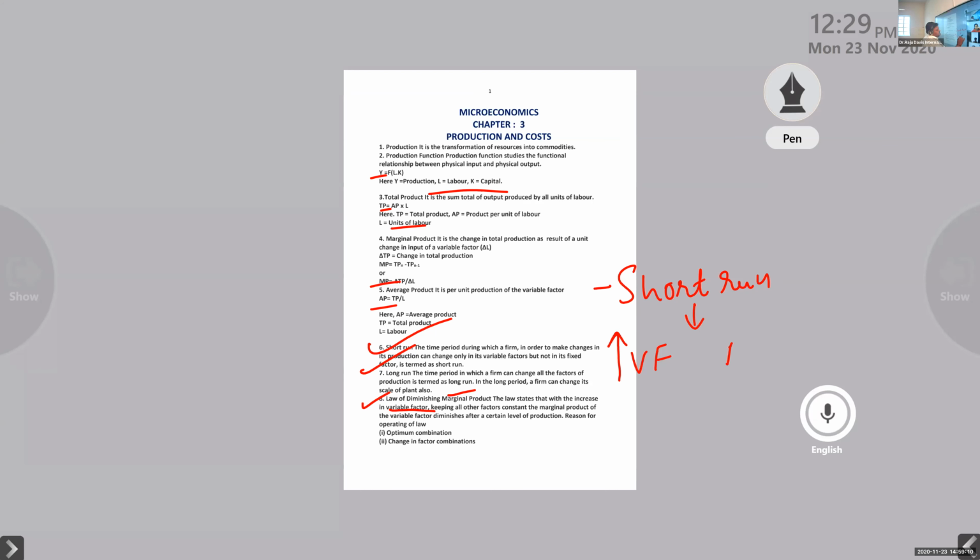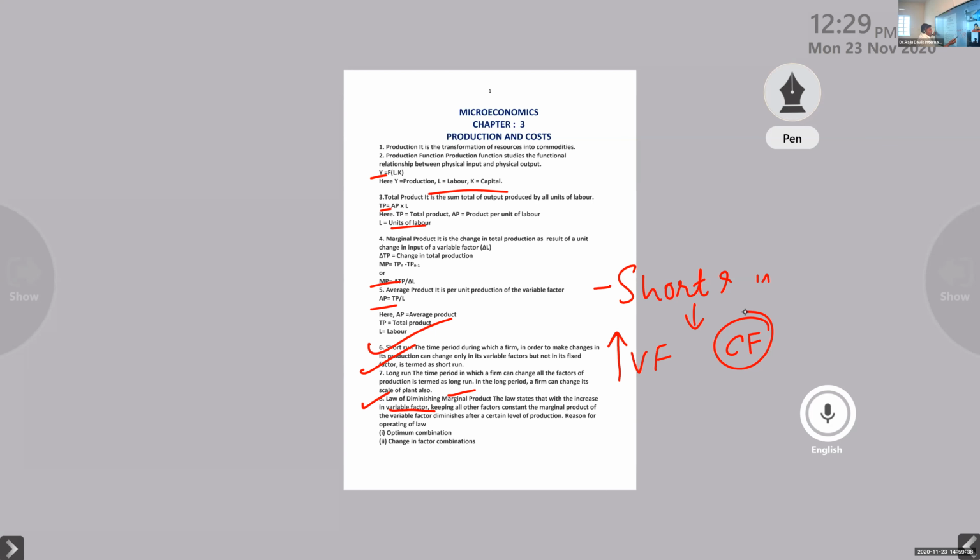Fixed factor, or a constant factor, is not changing. It is constant. Clear or not? There's no change in the fixed factor. So the variable factor is increasing, keeping all other factors constant. The marginal product of the variable factor diminishes after a certain level.